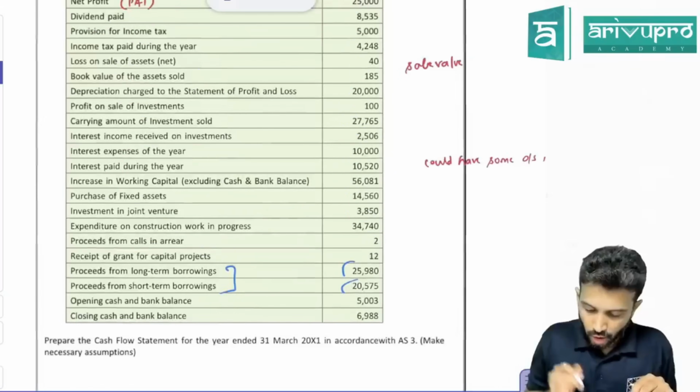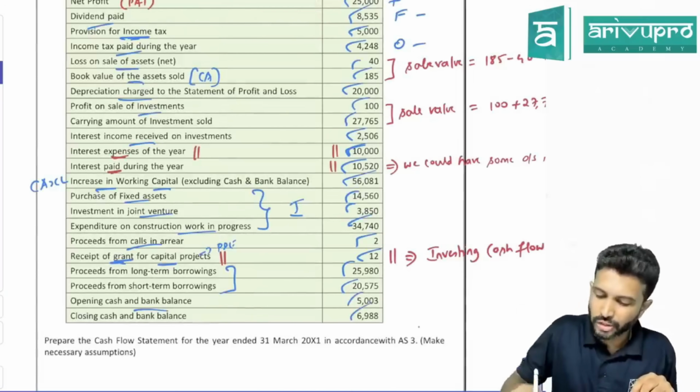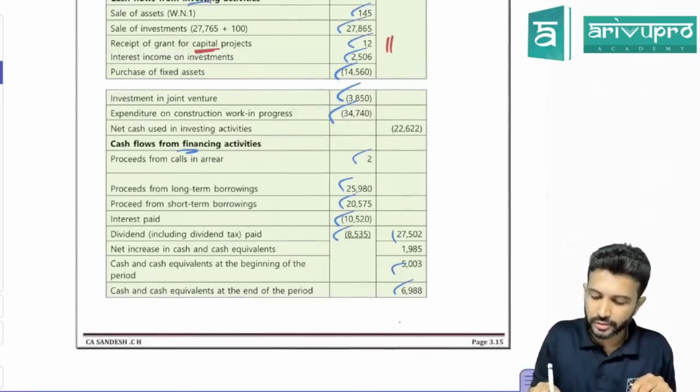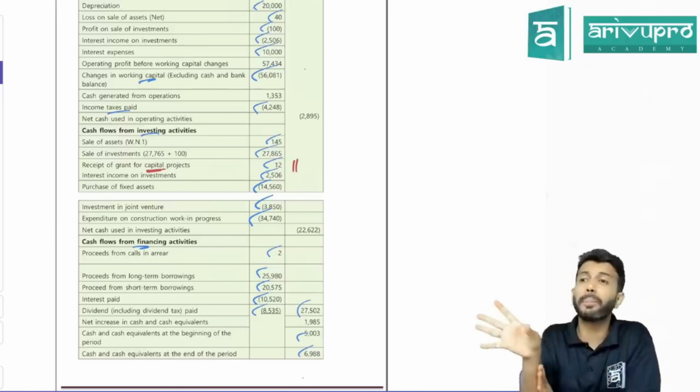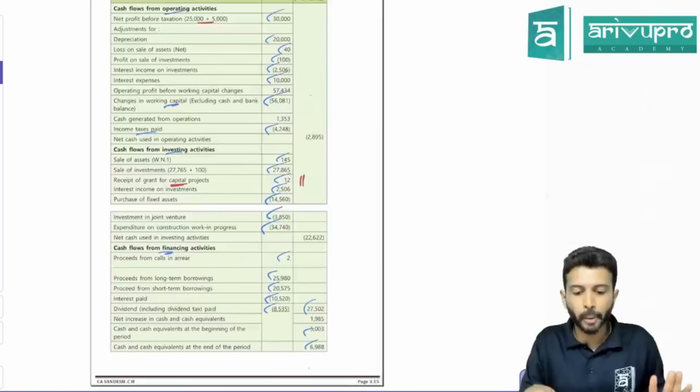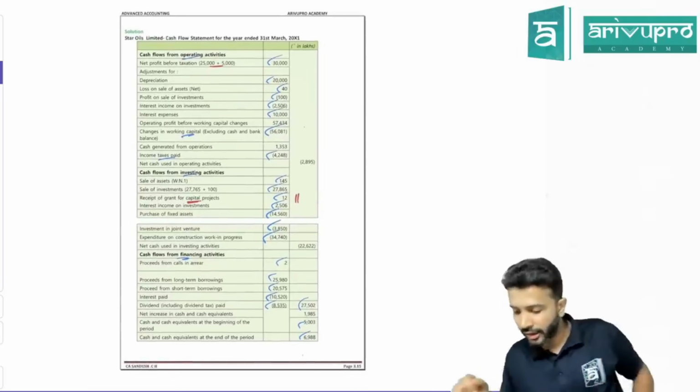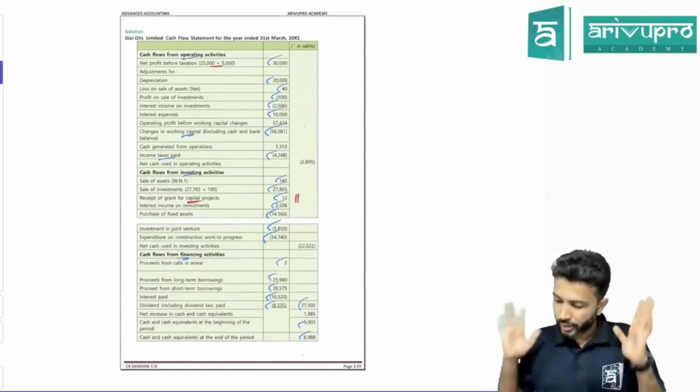Okay. All right. Next is opening cash balance and closing cash balance, and they have given away. These two you take off. These are all totals. That's all. No calculation. Simply taking the data and dumping it into format. But this is popular. Has come quite a few times. Hence, I thought I'll run you through this particular question.